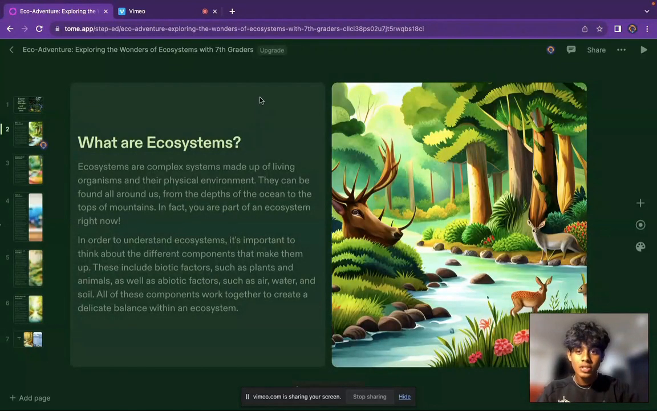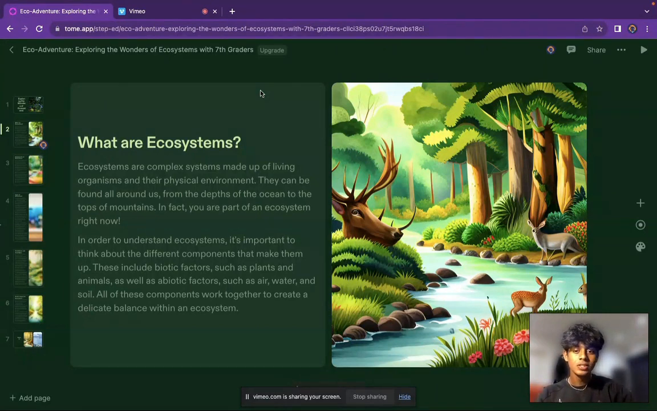Well, what is an ecosystem? Ecosystems are complex systems made up of living organisms and their physical environment, or habitat. They can be found all around us, from the depths of the ocean to the tops of mountains. In fact, you're part of an ecosystem right now.